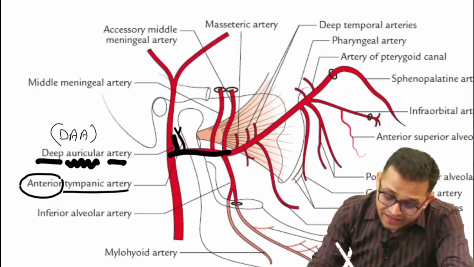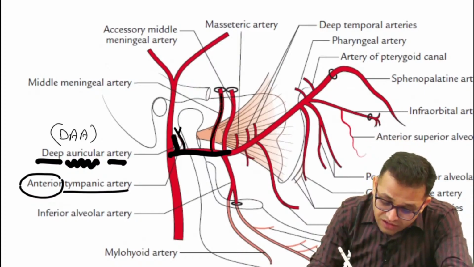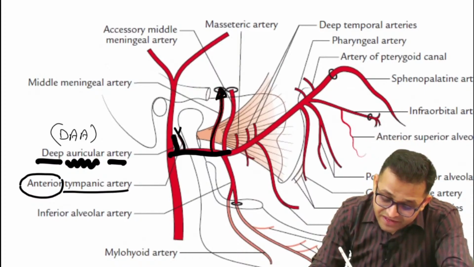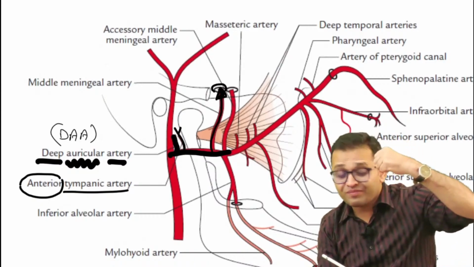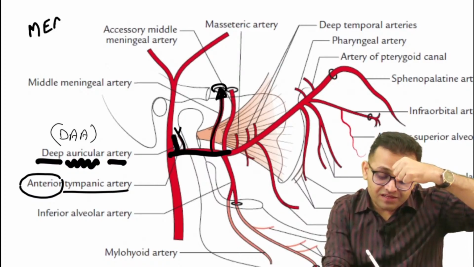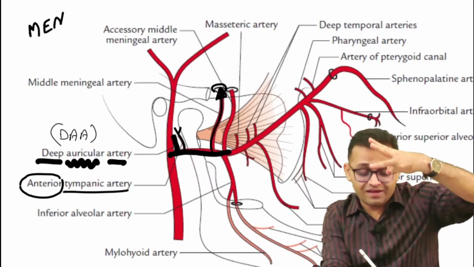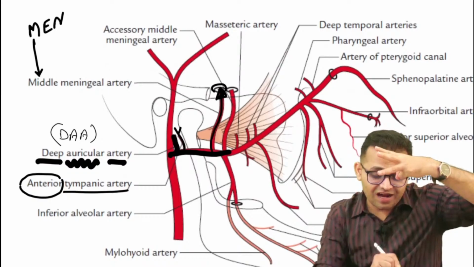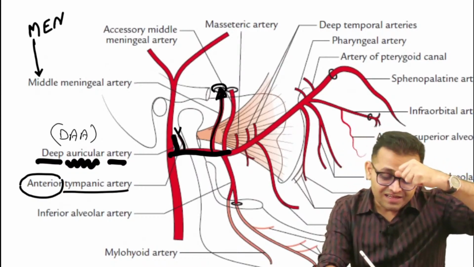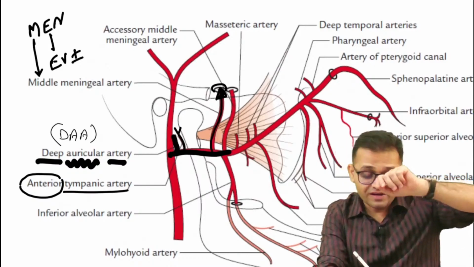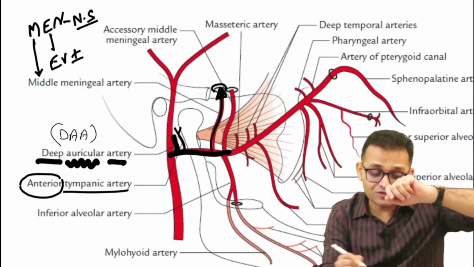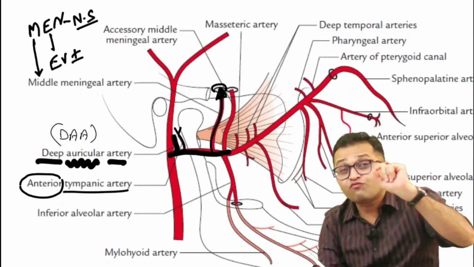Now look, the next branch is going towards our brain, the cranial cavity, and it is passing through the foramen spinosum. Do you remember the structures passing through the foramen spinosum? MEN. M for middle meningeal artery. E for emissary vein, which may or may not pass through this foramen. And N for nervus spinosus. These are the important structures passing through the foramen spinosum.